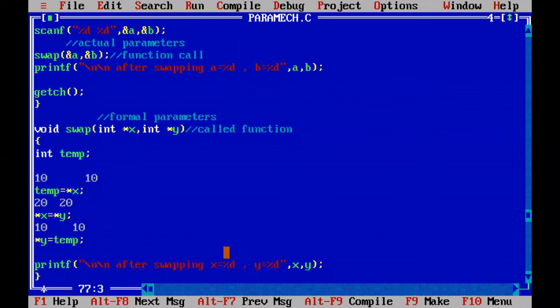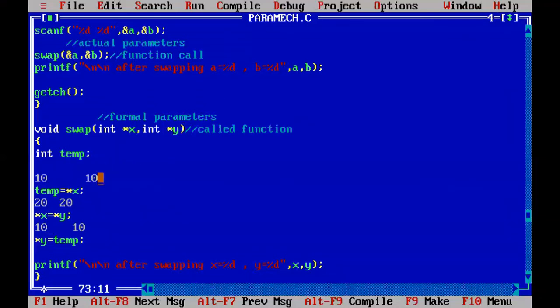When formal parameters are changed, we will go back to the function call line, and then the controller will go to the printf. When the controller is here, the formal parameters are already changed. We also print the actual parameters a comma b, and we will check whether the actual parameters a comma b are also changing when the formal parameters are changed. We will check this in this call by address method.